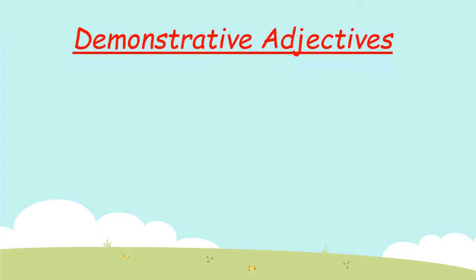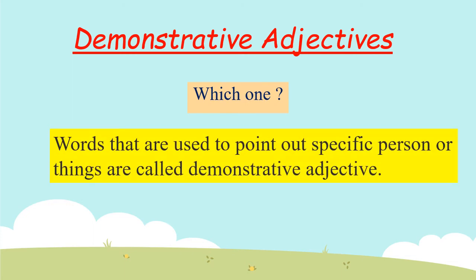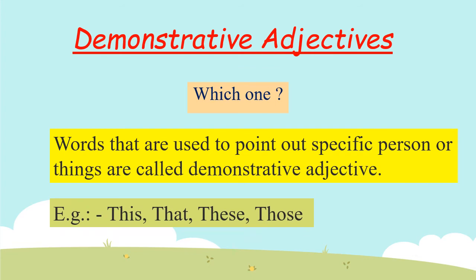The next kind of adjective is demonstrative adjectives. They answer the question, which one? Words that are used to point out specific person or thing are called demonstrative adjectives. This, that, these, those are demonstrative adjectives. Demonstrative adjectives are used just before the noun in a sentence.